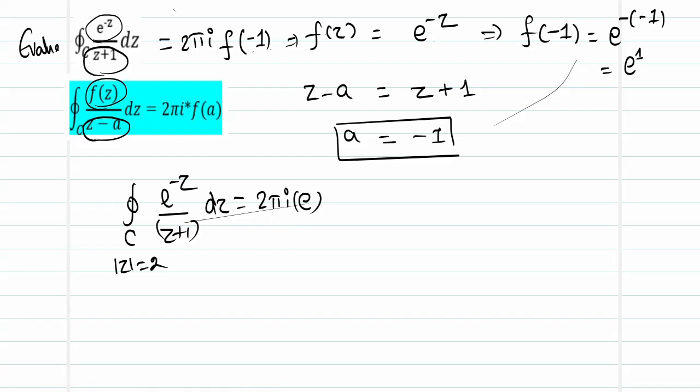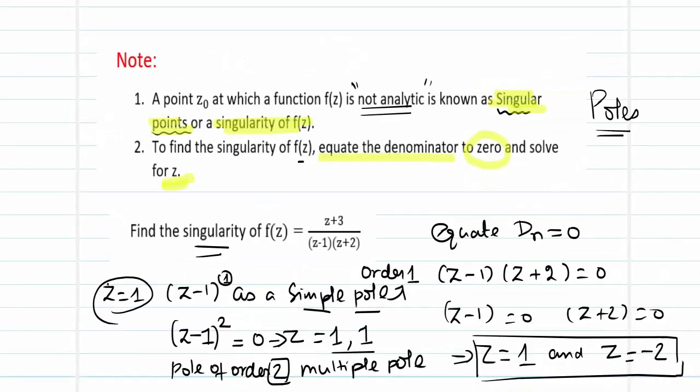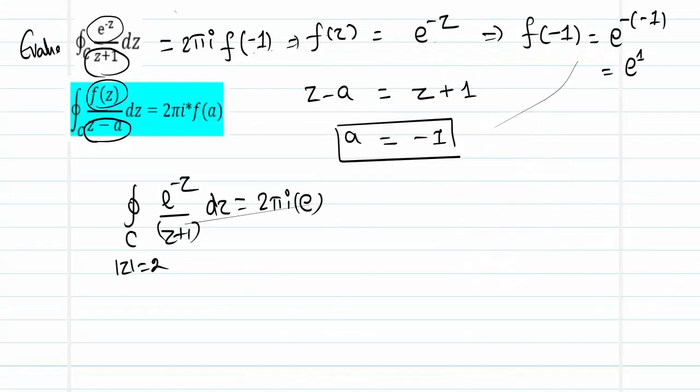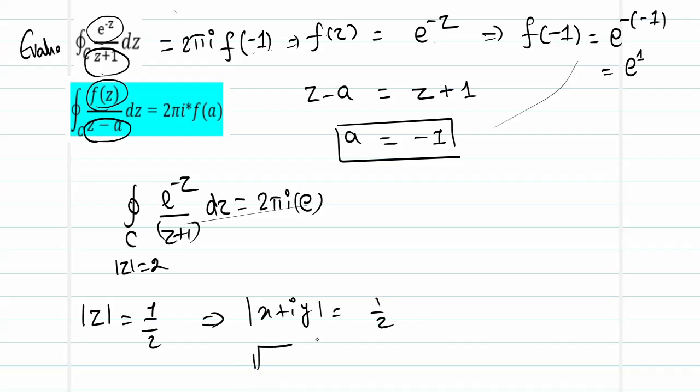Now let us move on to the second part of the problem. What is the second part of the problem? We want it for the circle mod z is equal to half. What is going to be mod z is equal to half? So we will see that in the second part. So we have x plus iy, whose modulus is nothing but root over x square, real part square, plus y square, imaginary part square, is equal to half.